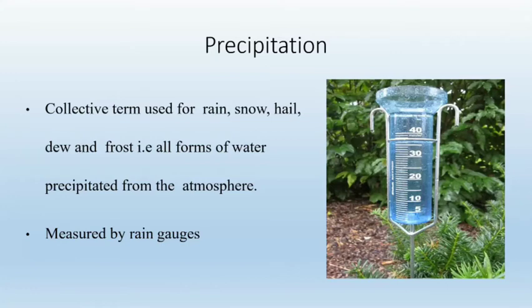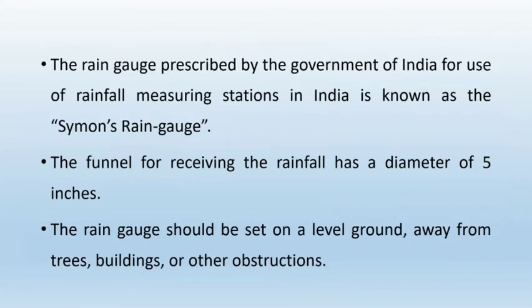You can see in the image, it is the image of a rain gauge. The rain gauge prescribed by Government of India for the use of rainfall measuring stations in India is known as Simon's rain gauge. Why Simon's? It is the name of the scientist who derived it. So in India, that instrument is called Simon's rain gauge.